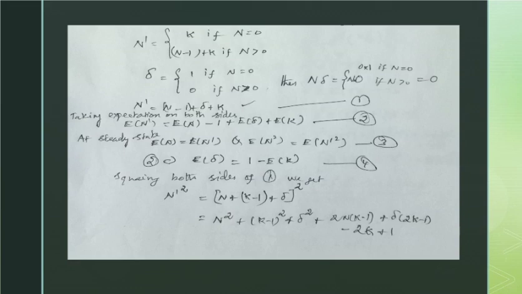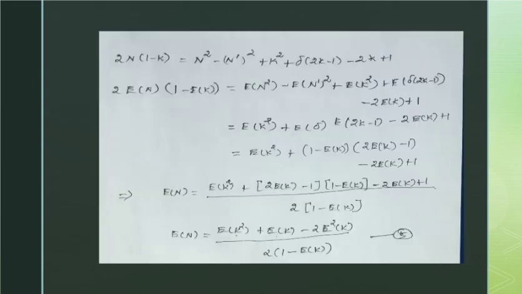If we take squares on both sides of the first equation and simplify, we get 2n(1 minus k) equals n square minus n dash square plus k square plus delta into (2k minus 1) minus 2k plus 1. If we take expectations on both sides, after a few steps we get E of n as E of k square plus E of k minus 2E square of k, divided by 2 into (1 minus E of k). This is the fifth equation.